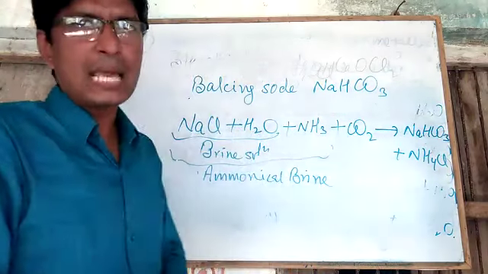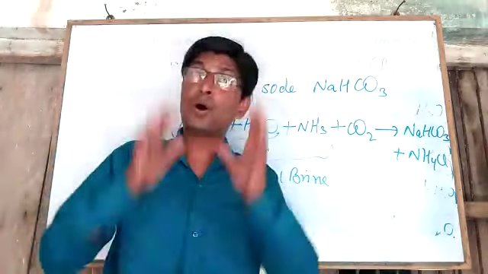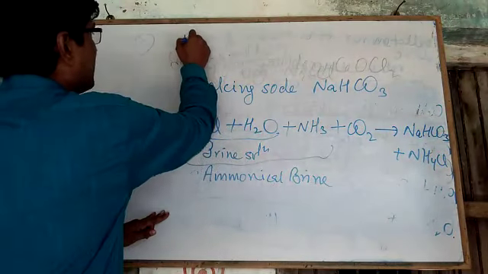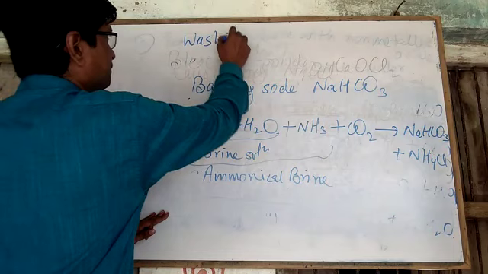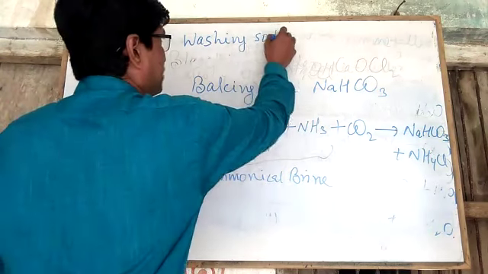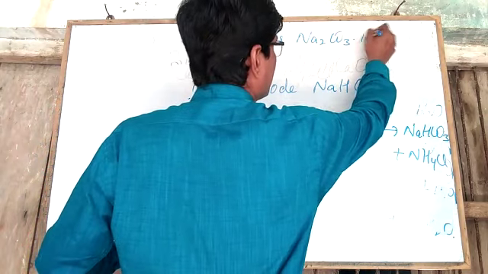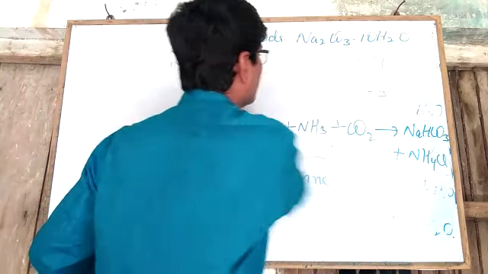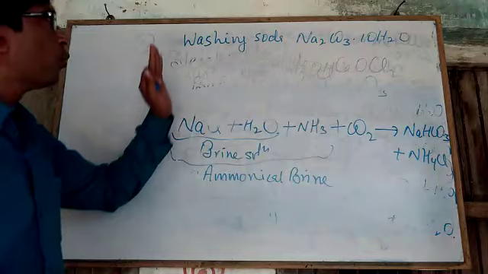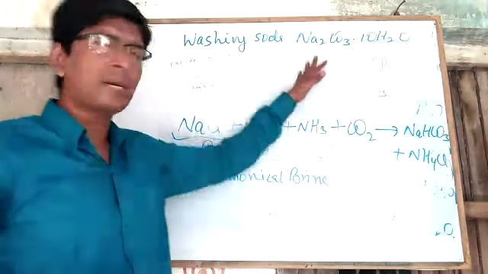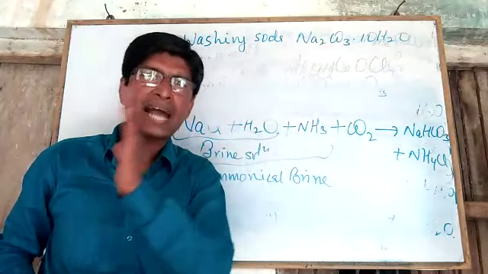Now we will discuss the method of preparation for washing soda. So dear students, the formula of washing soda is Na2CO3·10H2O. Its chemical name is sodium carbonate decahydrate.